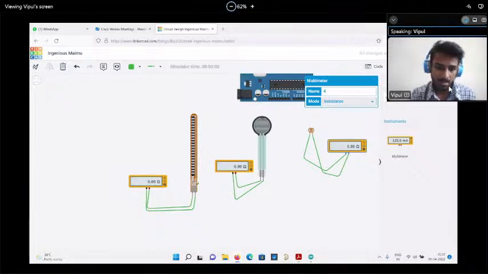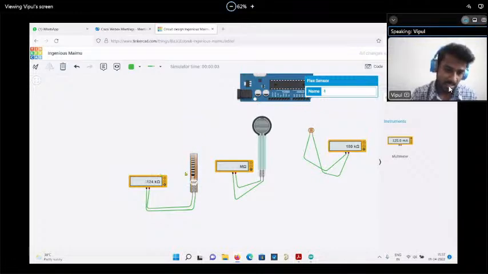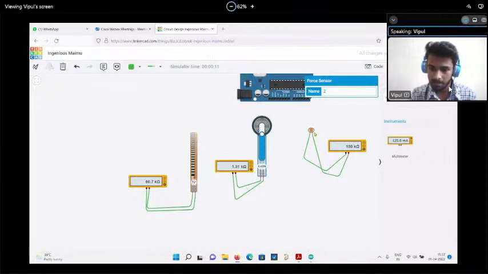If I start simulating, see, every sensor has a different resistance value. If I bend this sensor, the resistance value changes. See the multimeter, the resistance value is changing. Force: if I apply more force on this, the resistance value is decreasing, right? Similarly, if light is falling on this object, as it varies, the resistance value changes.